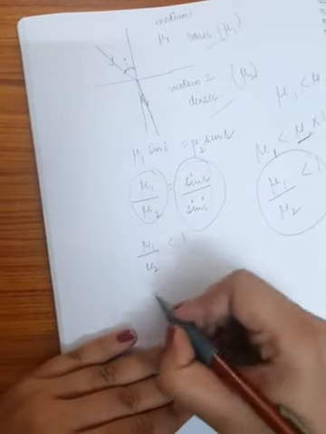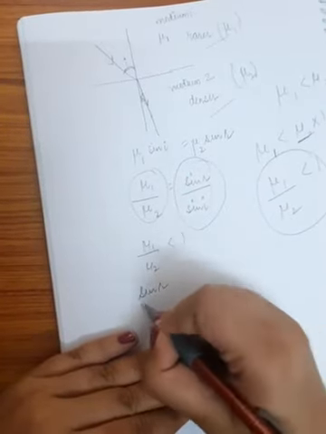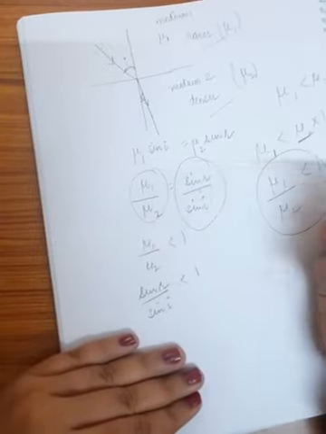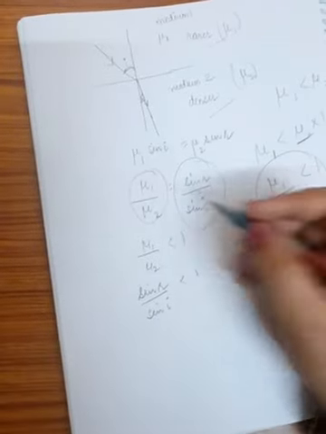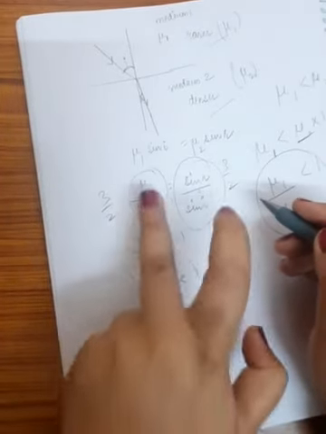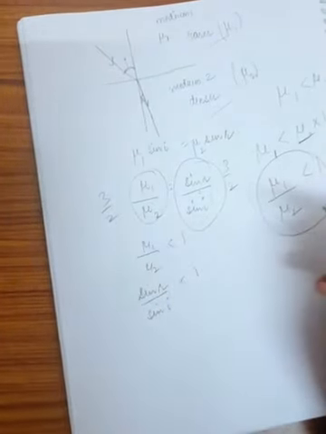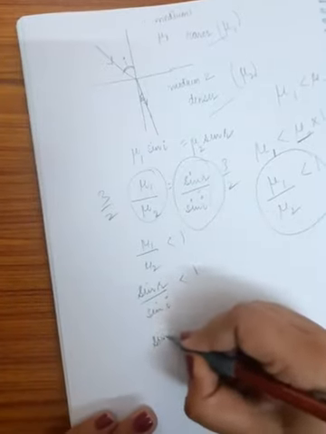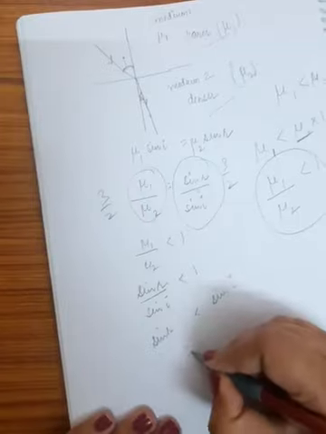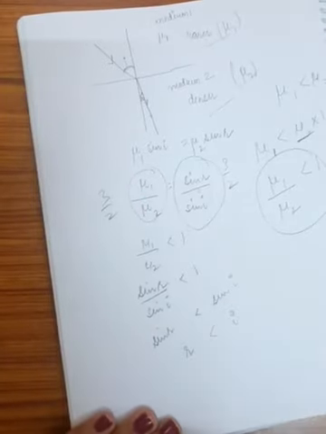This is equal to sin r upon sin I, so that will also be less than 1, because they both are equal. If this is 3 by 2, this is also 3 by 2. So if this is less than 1, this will also be less than 1. So sin r is less than sin I. So r is less than I.